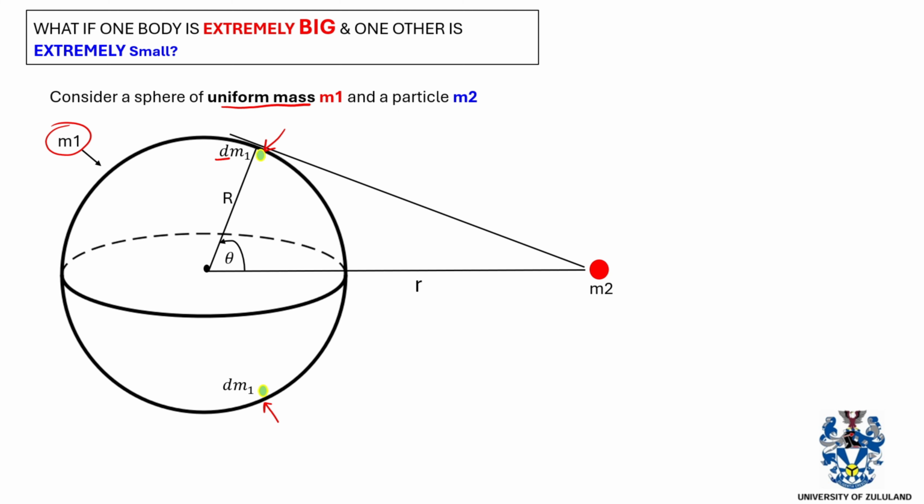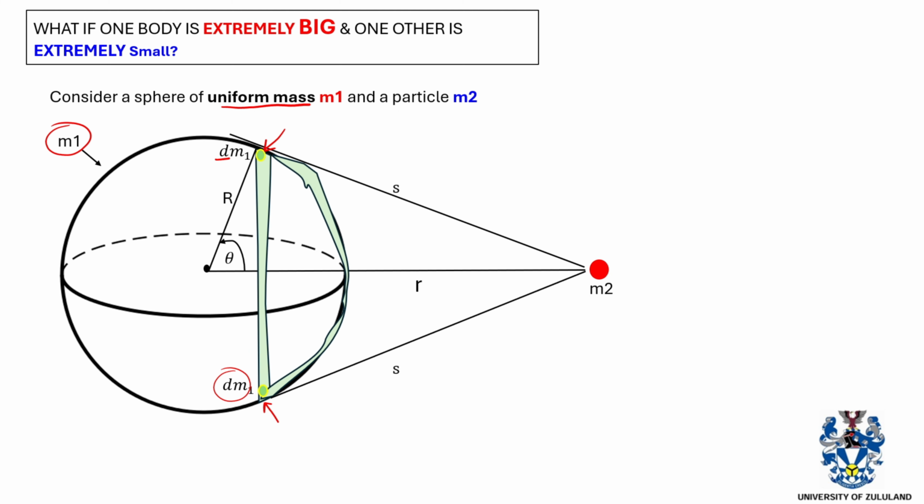Now we can evaluate the distance between this smaller piece of mass and this small red particle. Let us name that distance s. So s is the distance between this red particle and the smaller portion of mass that we've chosen to cut out from this whole big sphere. Basically, we draw a ring. We carve a ring out of the sphere. So this is a ring that we have carved out from the sphere.